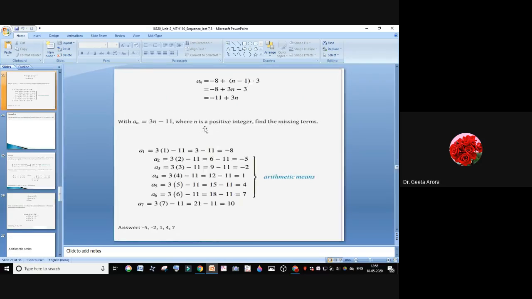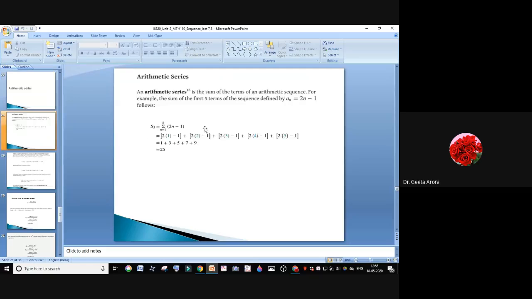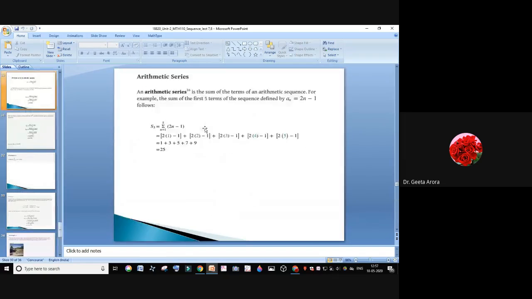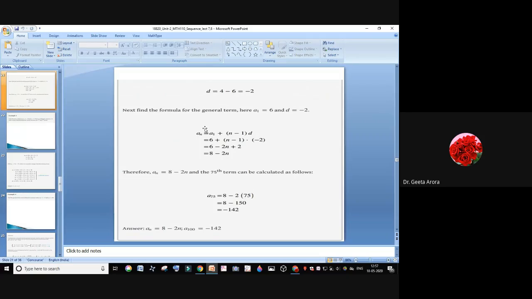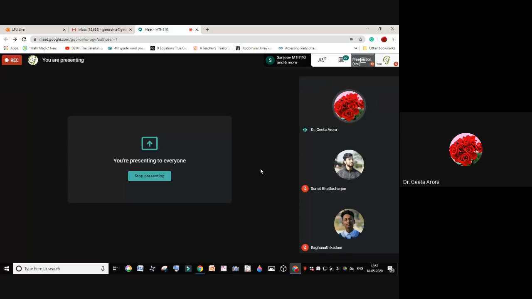If I show you what I have sent you, this is the whole arithmetic sequence, and then we will work with the arithmetic series. A lot of questions are there, because here the most important part is practice. If we are practicing, then the formulas are very few, and what I suggest is to make a summary of what we have learned today and the formulas.